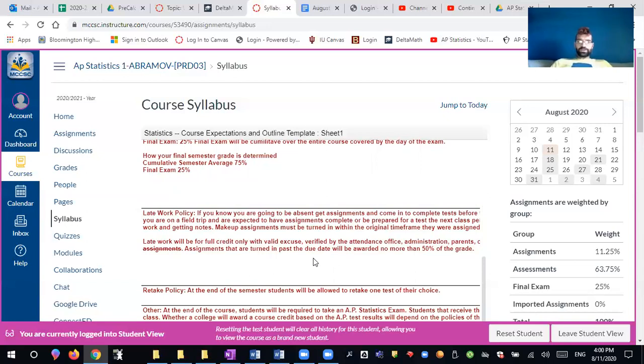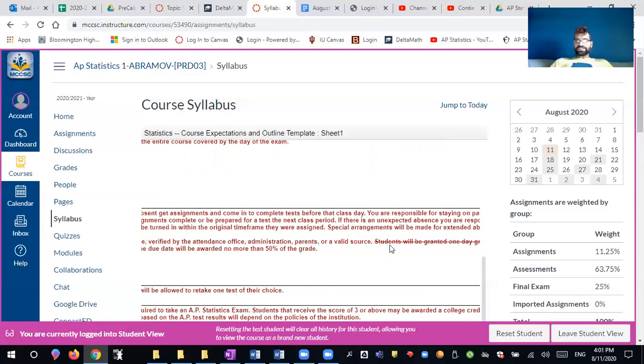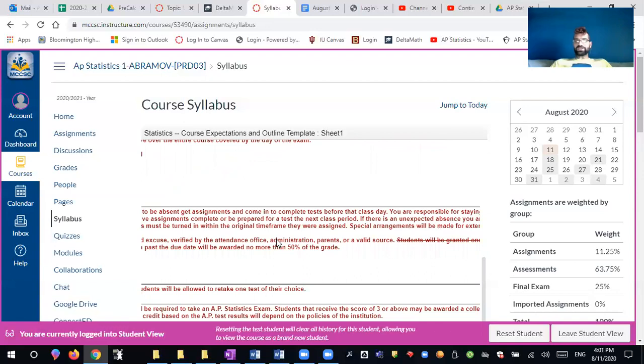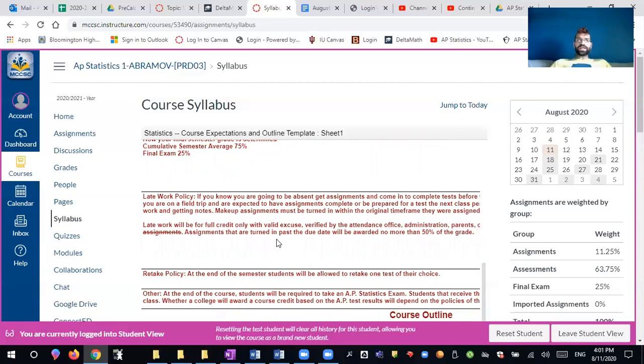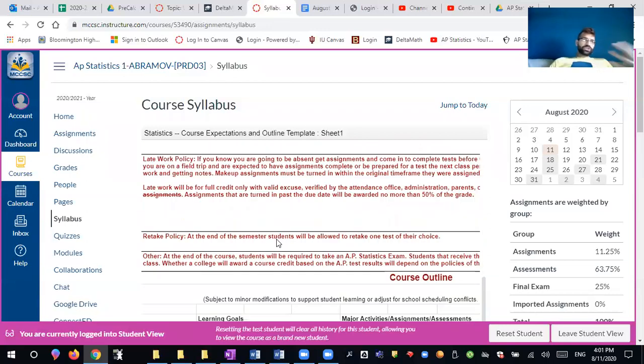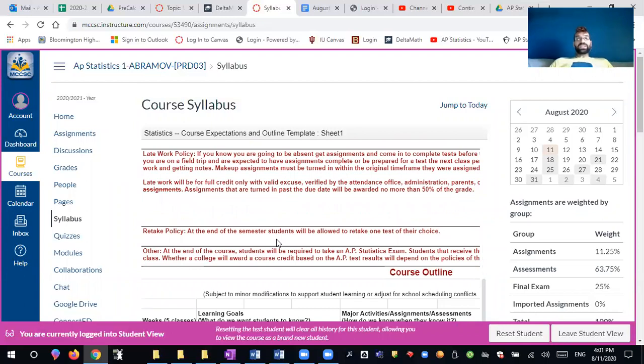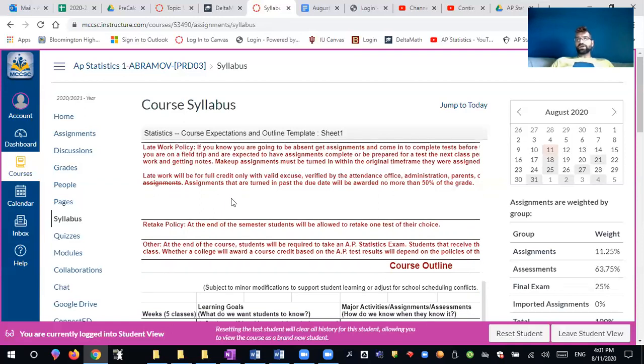Now here you might notice that I have something crossed out, and it says that students will be granted 1 day of grace period. That was the case when we were in person in school. Since we are doing online learning, and you can turn in your homework at any point up until the midnight of the day it is due, I'm not going to give you the grace period anymore, just because you still basically have almost the entire day to turn in your assignment. So that option is out of there. So your assignments should be done on the day it is due by midnight. If they're done past the due date, it's 50% of the grade.